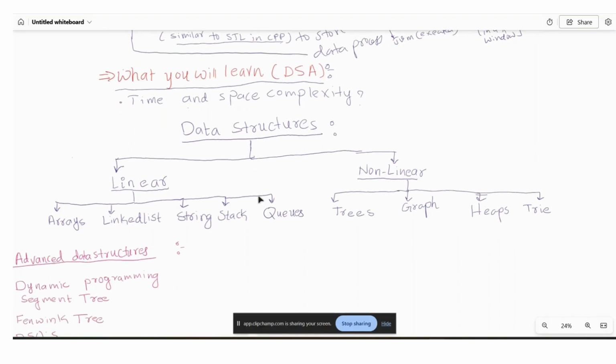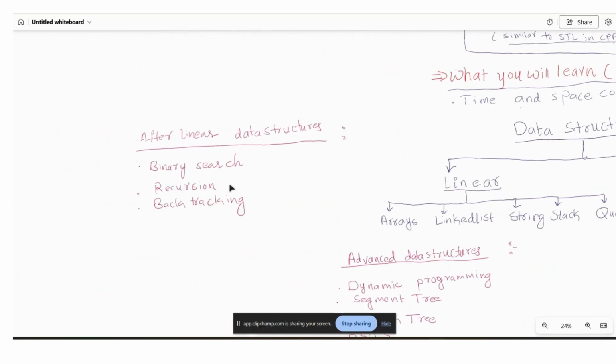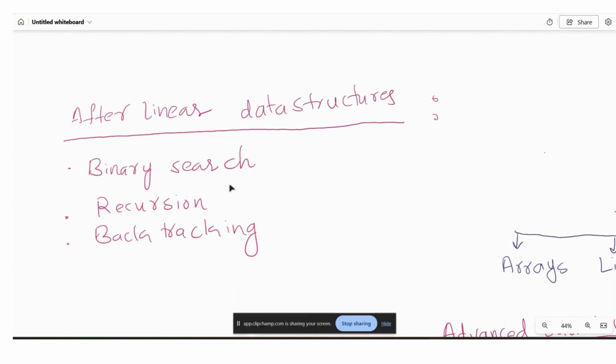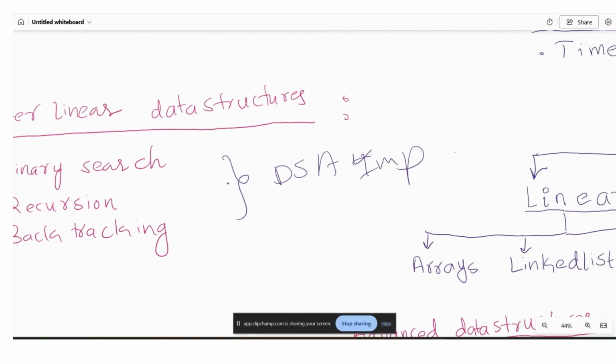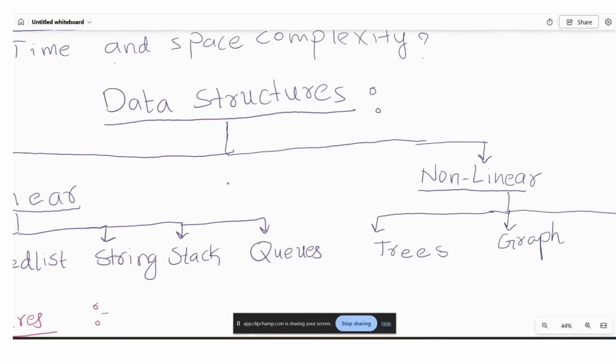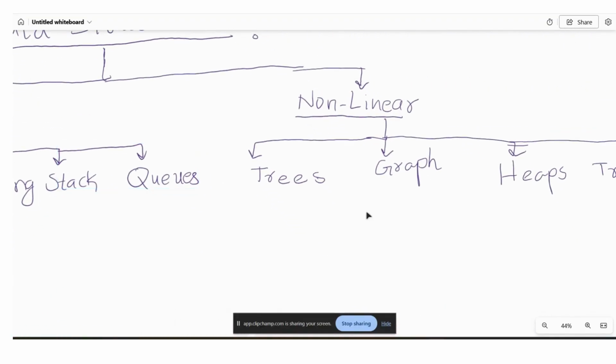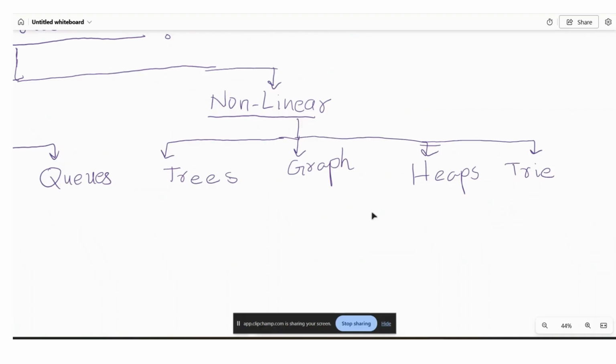After that we will have data structures. Initially we will learn linear data structures. After that we will go for binary search, recursion, and backtracking. These are very important topics in DSA. After learning binary search, recursion, and backtracking, we will go for non-linear data structures. In this, we will have trees, graphs, heaps, and tries.